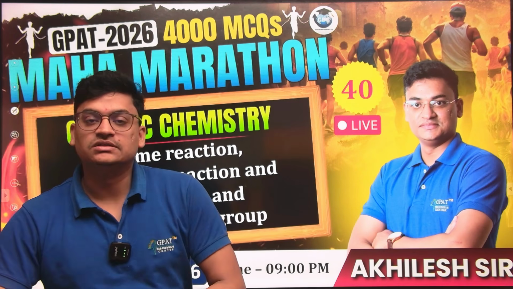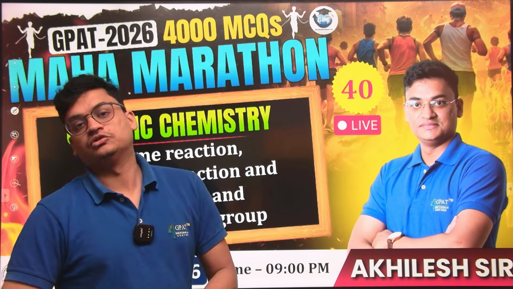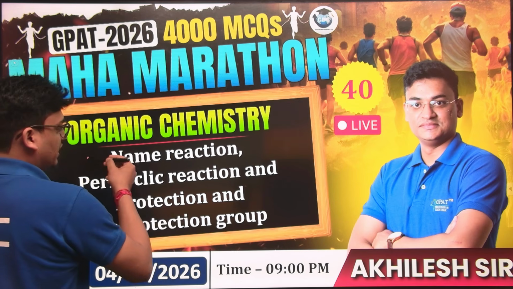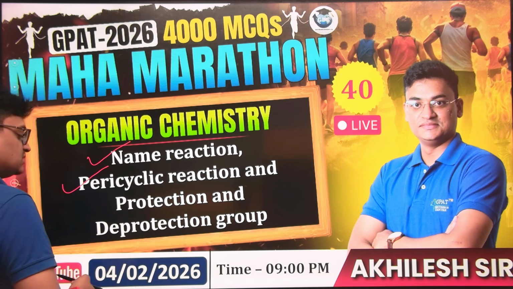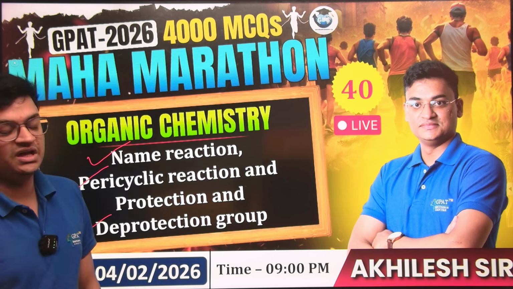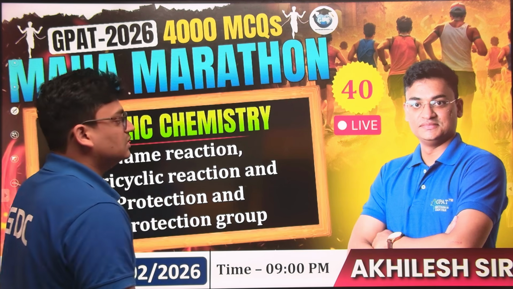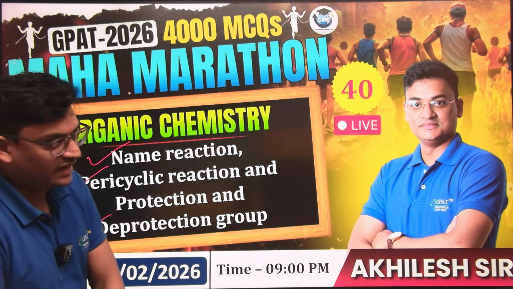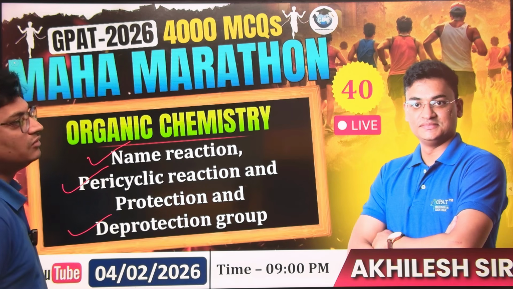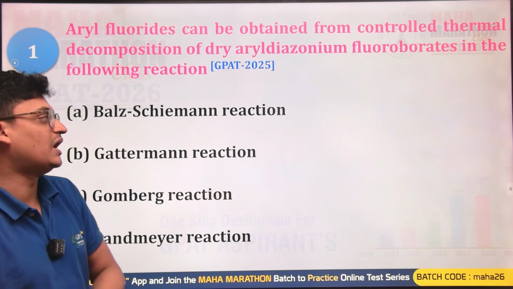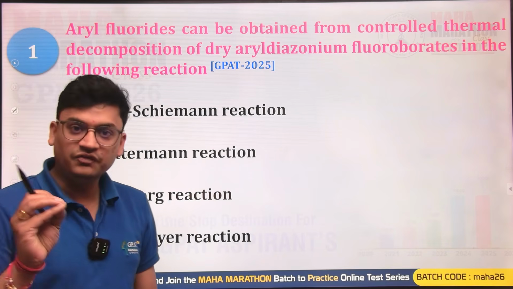So dear students, once again here we are with the Maha Marathon series, and in today's session we are going to have questions from organic chemistry. The topics we are going to cover are the name reactions, the pericyclic reactions, and the protection and deprotection groups. So this is the topic from where we are going to see 50 questions, and this is going to be class number 40 of the Maha Marathon. After this session we are going to have more than, I guess, 2000 questions, since in each class we have seen 50 MCQs.